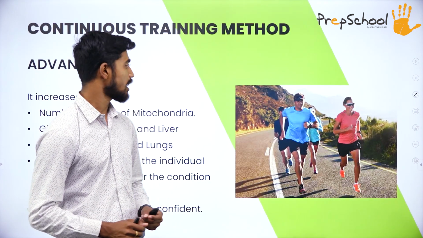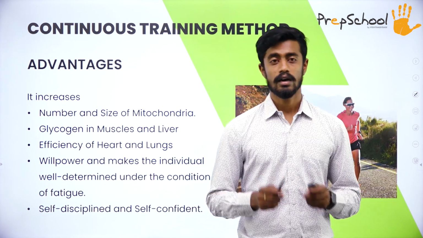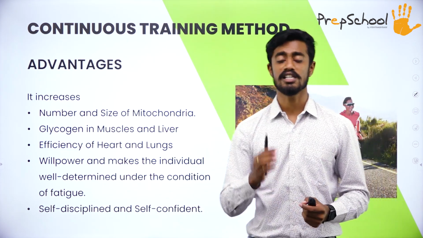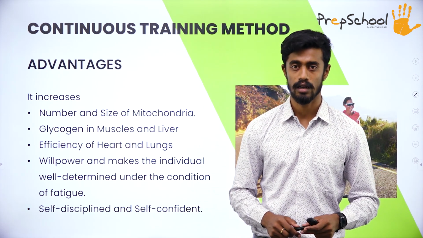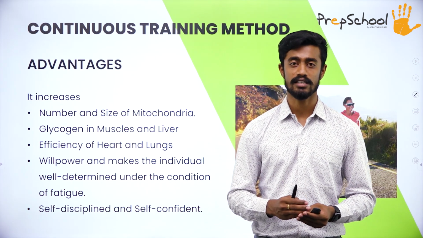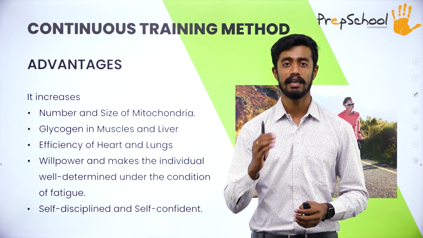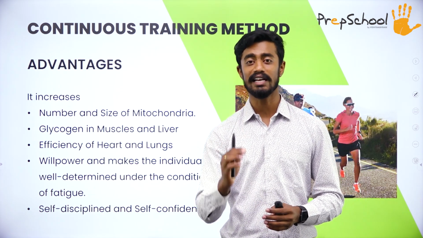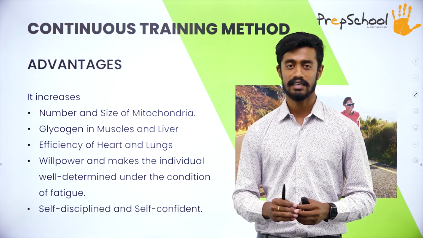The first type of training is continuous training method. Continuous training method is the best method to improve the endurance of an individual. In this, the individual has to do the exercise for a longer period of time without taking any break. In fact, the intensity will be low compared to other types of exercise.